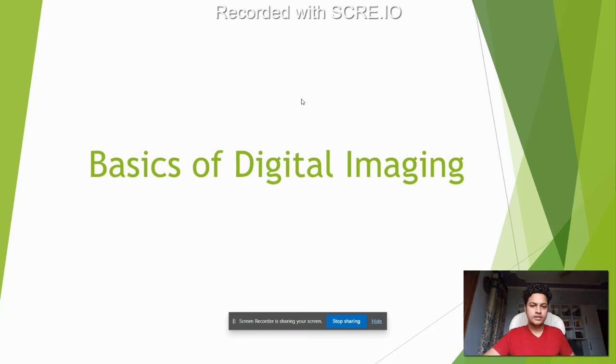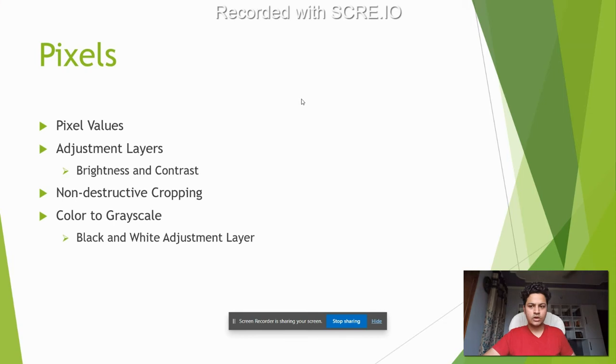This is where I think week 5 and 6 started. Basics of digital imaging. Pixels. We talked about basic pixels, pixel values. What do these pixel values actually represent? We talked about adjustment layers, which is a very important concept for Photoshop and GIMP. We talked about the brightness and contrast adjustment layer for adjusting brightness and contrast, obviously. We talked about non-destructive cropping. Again, cropping is a very important tool. We tried to convert colored images into grayscale using the black and white adjustment layer.